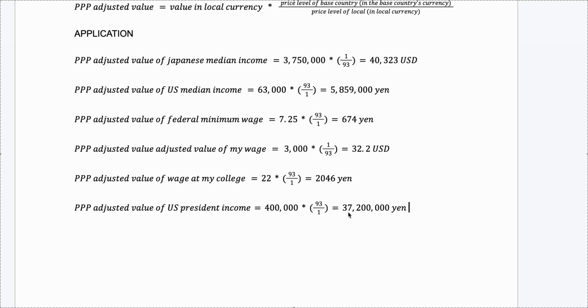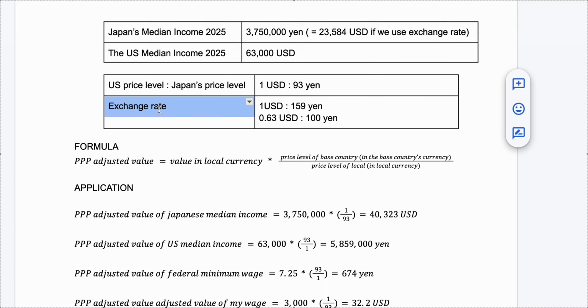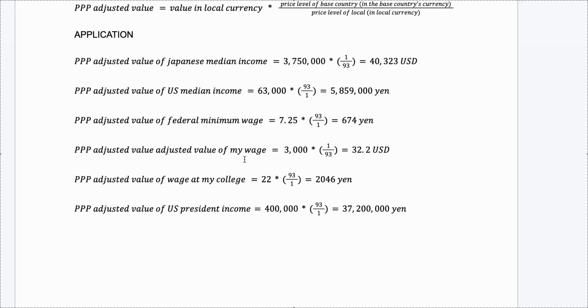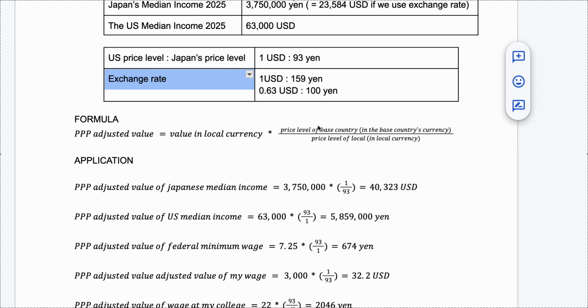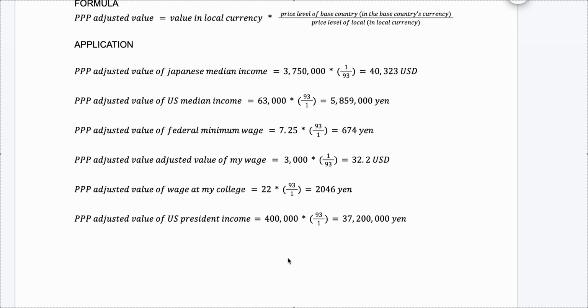So it really tells us the living standard or what kind of lifestyle they're having as a president, not necessarily how much they can buy when they visit Japan. If the president of the US travels to Japan and eats sushi and ramen and takoyaki and all these things, they're definitely way richer than this, because in this case they will use exchange rate. They're going to convert their salaries to Japanese yen, and they can definitely buy so much. But I think we did enough of this practice.